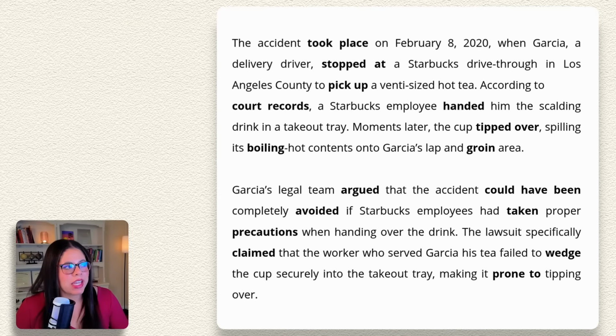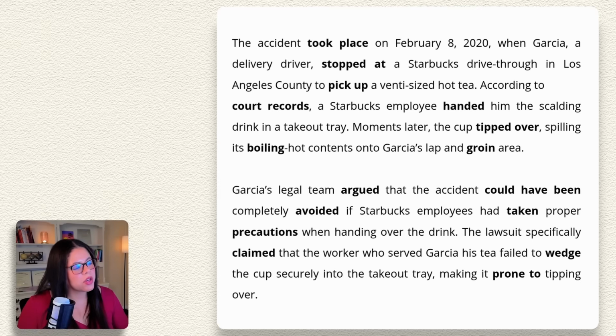The accident took place on February 8th, 2020, when Garcia, a delivery driver, stopped at a Starbucks drive-thru in Los Angeles County to pick up a venti-sized hot tea. According to court records, a Starbucks employee handed him the scalding drink in a takeout tray. Moments later, the cup tipped over, spilling its boiling hot contents onto Garcia's lap and groin area.